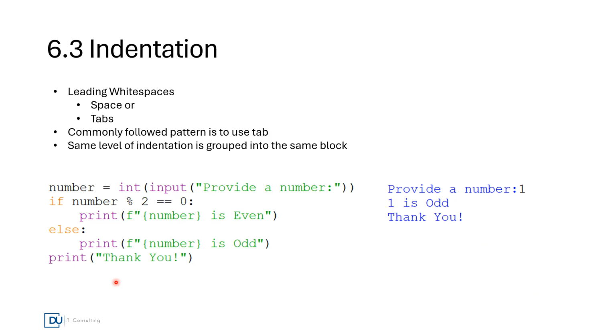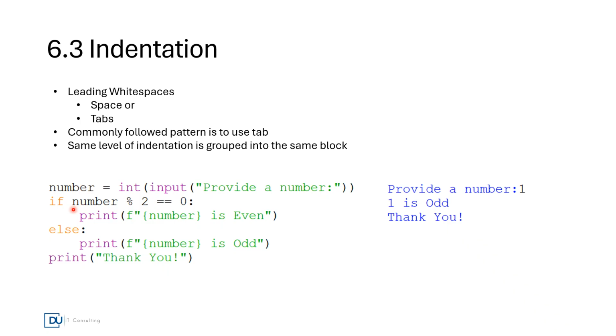I generally use a tab, and you can see that there's one tab, and in the else block as well, there's one tab. The commonly used pattern is tab, but you can feel free to use spaces. Statements that are supposed to be in the same block should have the same indentation, whether it is space or tab, and you should maintain it.